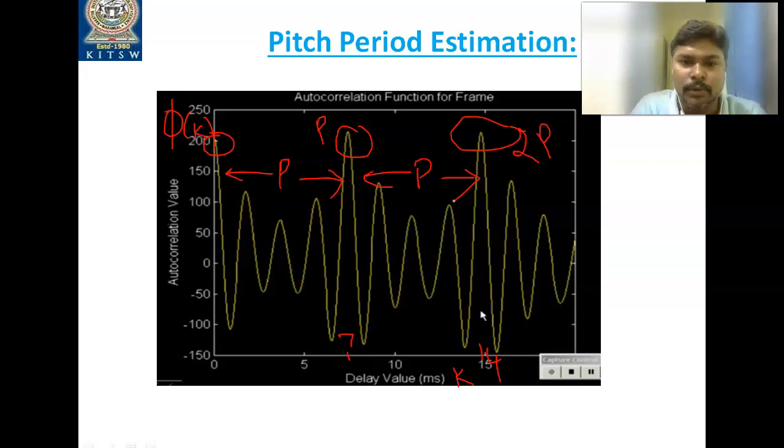So at k equal to P, that means at 7 milliseconds, we have one peak, and at k equal to 2P, because P equal to 7, two times 7 is 14 milliseconds, there is another peak. Between the two peaks we estimate the pitch period. That's all. It's pretty simple to estimate the pitch period with the help of the autocorrelation function.